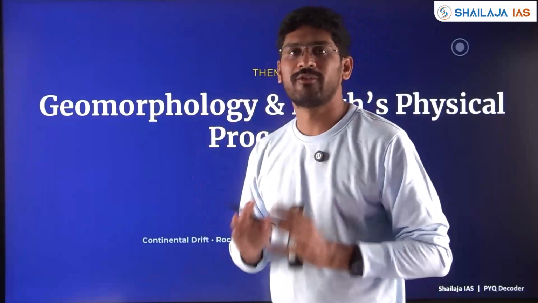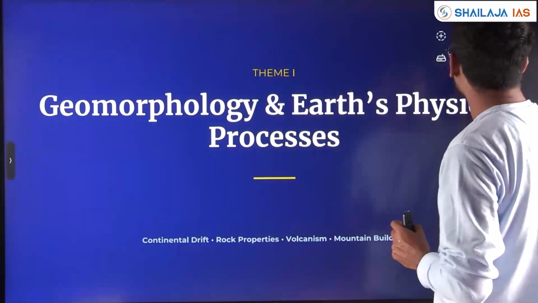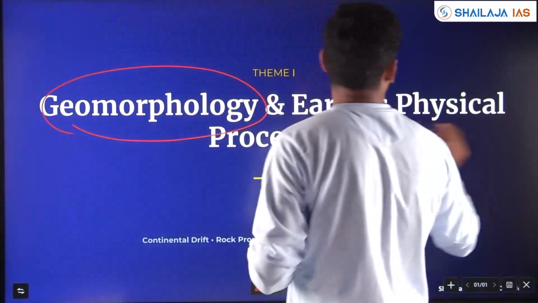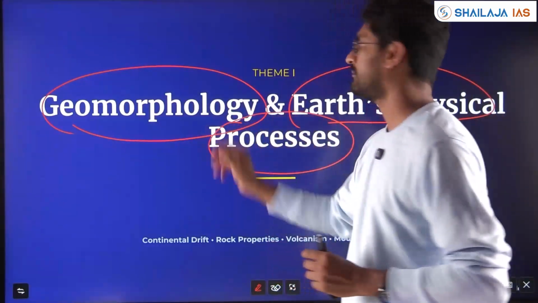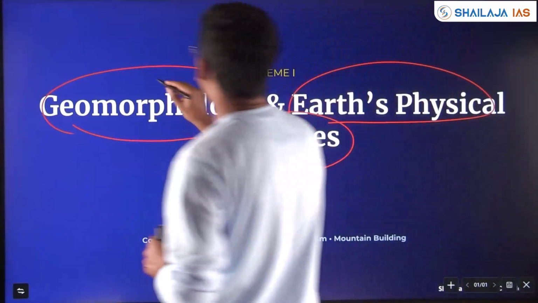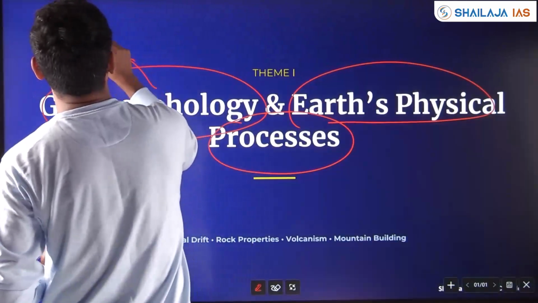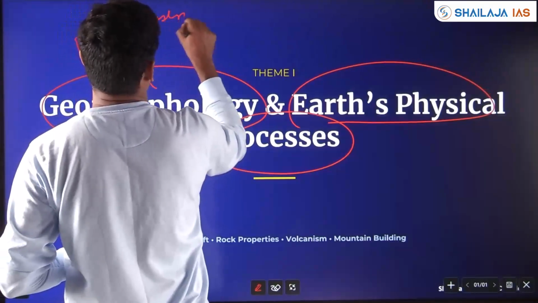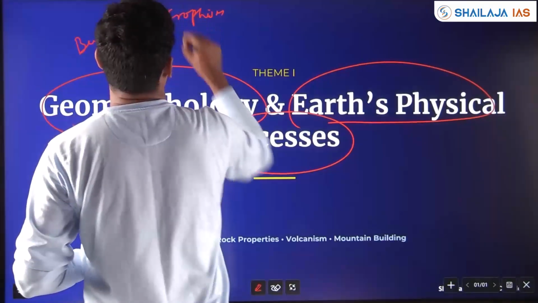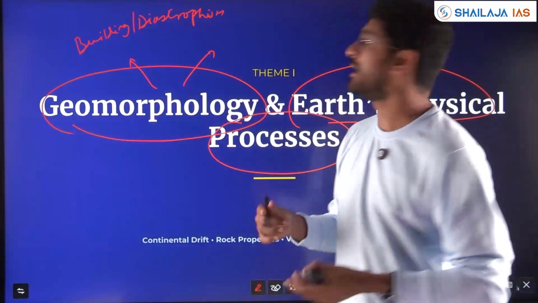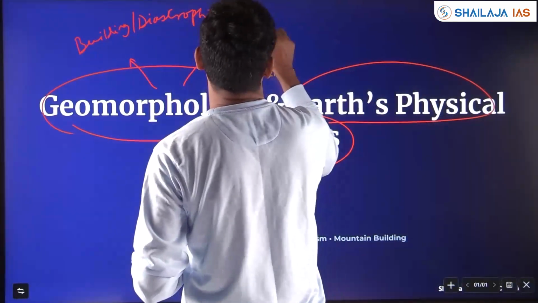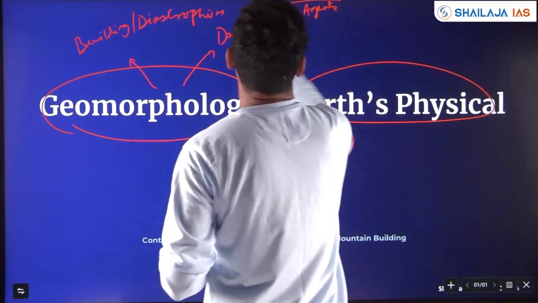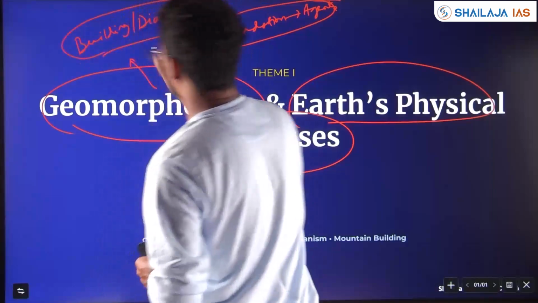This theme, what we are doing is we are going through the core of geography, which is geomorphology and Earth's physical process. When you say geomorphology, one, you have the building process, diastrophism, and one you have the breaking or the denudation process, and all the agents linked with this become very important.